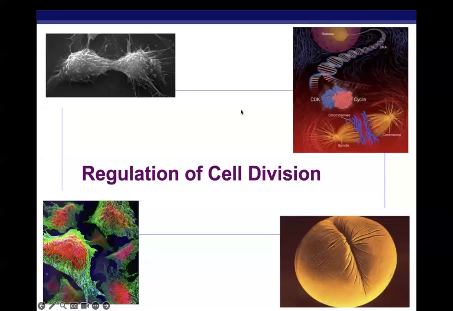All right, today we are going to continue our discussion about the cell cycle and cell division by looking at how it's regulated. So, how does a cell know when to divide? How does a cell know when it shouldn't? How does a cell know that if it is surrounded by a lot of other cells, it probably shouldn't make another cell and take up even more space? All of these things are regulated in a deep and complicated way, and we're just going to take a very superficial look at how that's accomplished today.